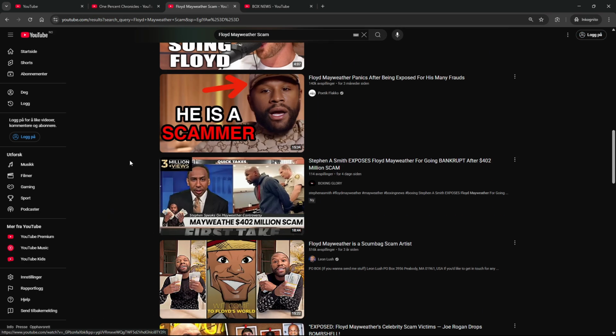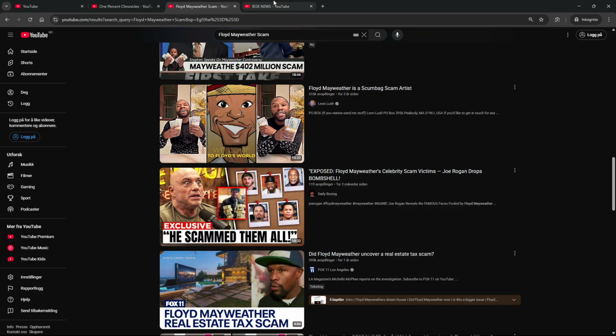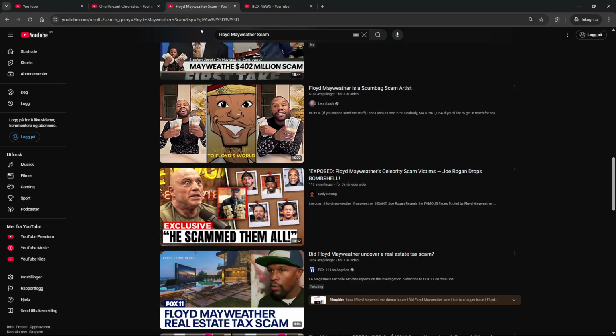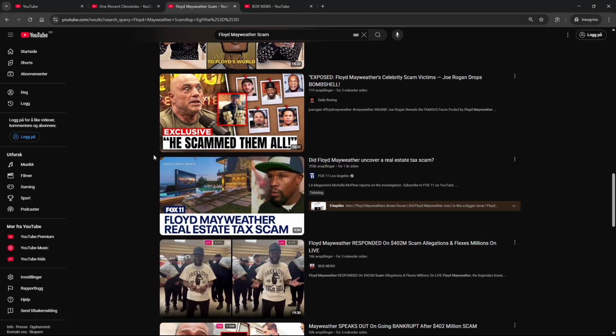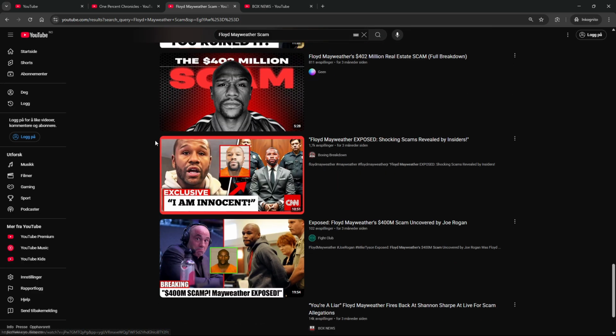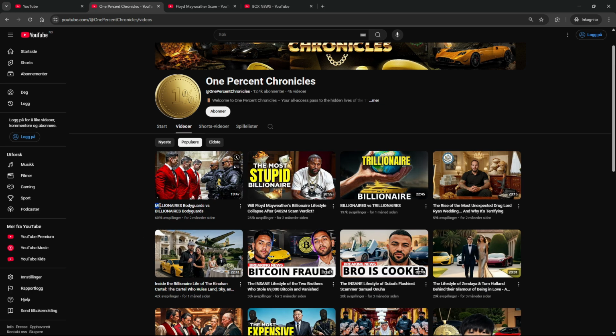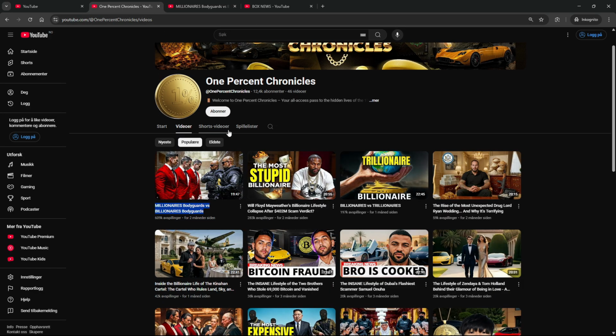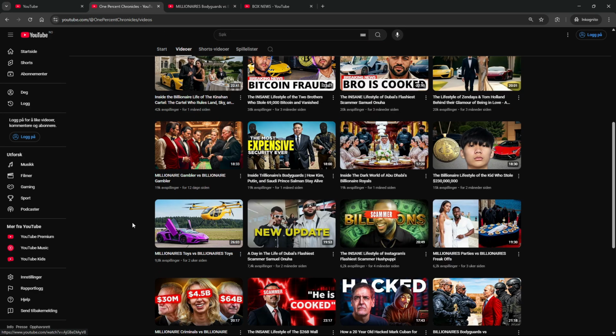But again, we want to create something that is evergreen. Trends can be tempting because as you look at the views, they can be a lot, but we want to build something sustainable, so this might not be the best option. But there's definitely something to look at, like millionaires' bodyguards versus billionaires' bodyguards. Comparing something like that has definitely worked a bit for them.